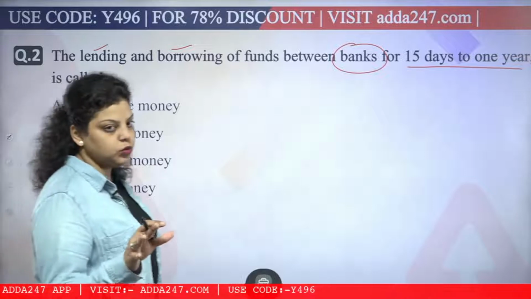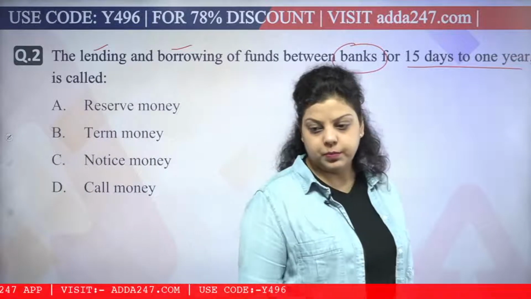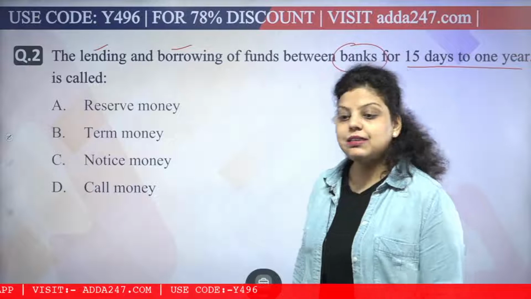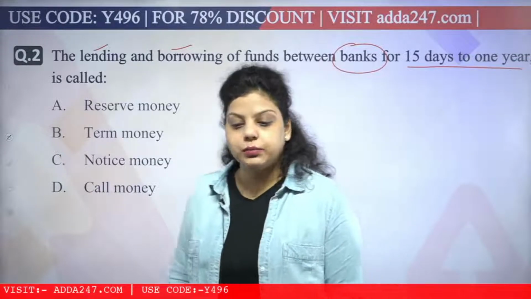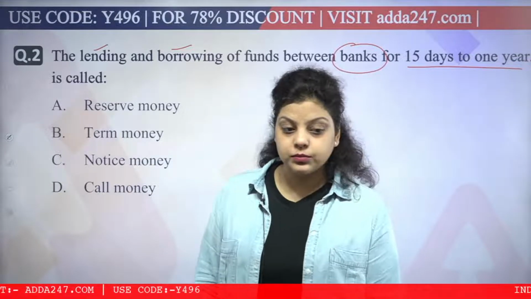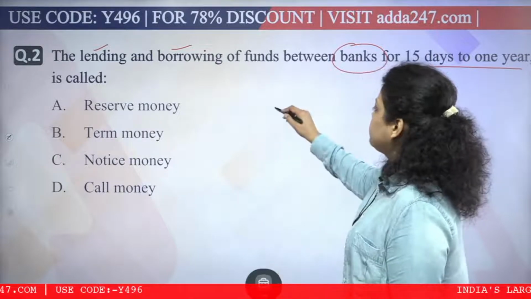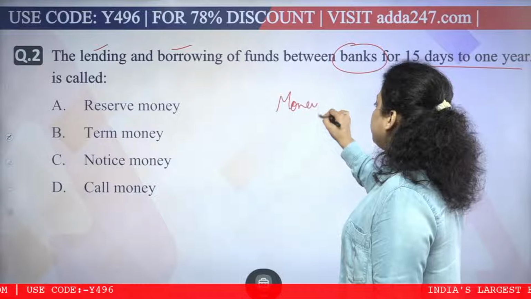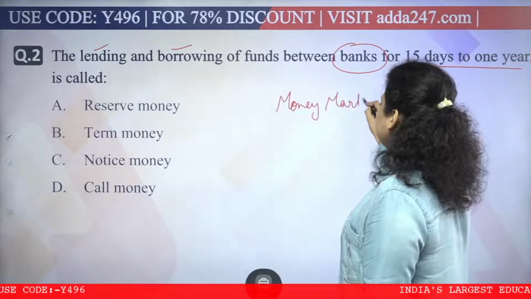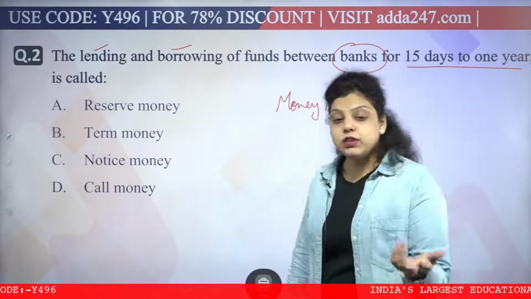You just have to know the duration of these. Rajan is saying C, Deepak is saying C, Ishwad is saying B. What about the rest? All these are instruments of the money market. The money market is regulated by the Reserve Bank of India, the central bank of our country.